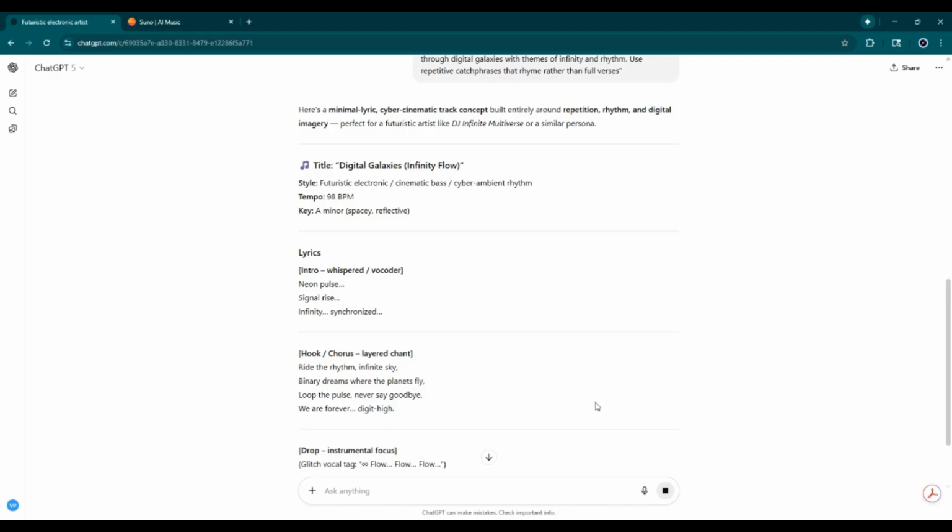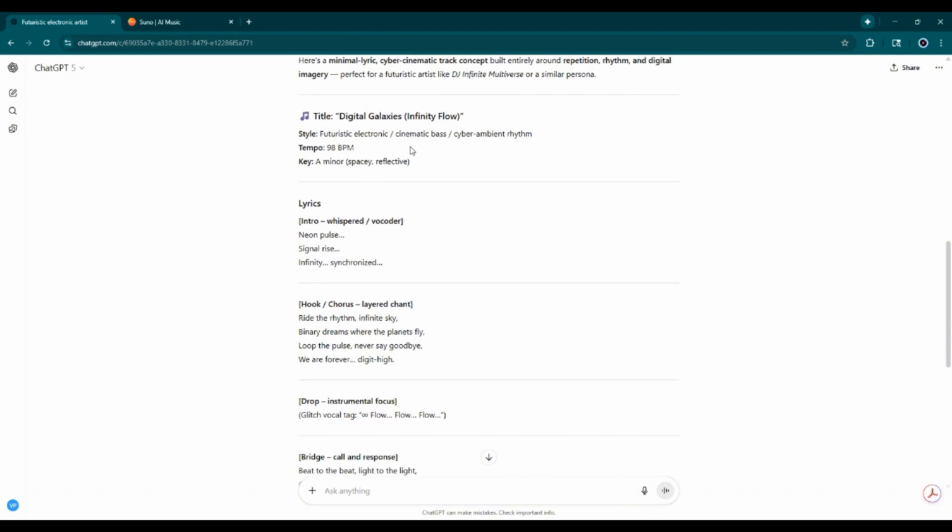Alright, so it says, here's a minimal lyric cyber cinematic track concept built entirely around repetition, rhythm, and digital imagery. Perfect for futuristic artists like DJ Infinite Multiverse, or similar personas. So it senses where I'm going with this. So we have the title of the song, which is Digital Galaxies Infinity Flow.